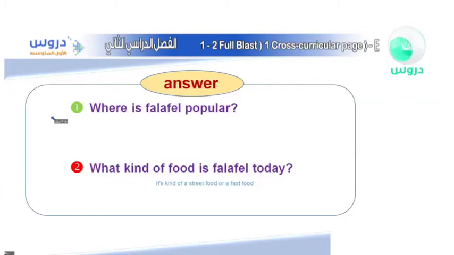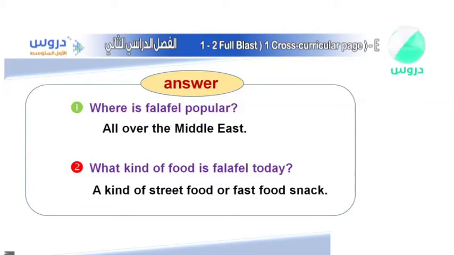It's kind of street food or a fast food. And once again, we said, where was falafel popular? We said, all over the Middle East.